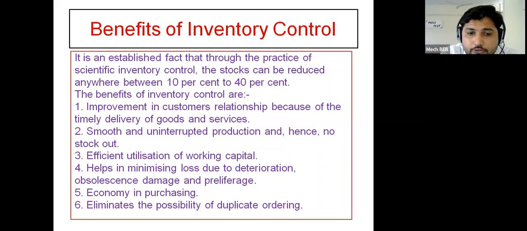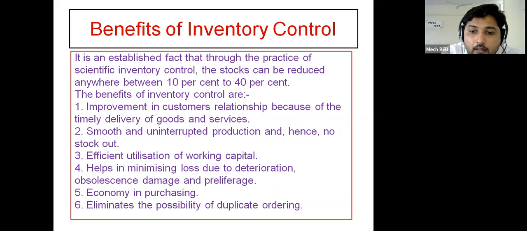Obsolescence means that if you have maintained a lot of inventory of a particular good, but suddenly there is a change in that product in your production line, or there is a sudden loss of demand for the product in the market, then that product will be obsolete, and that will damage your profit and cause loss for the industry.